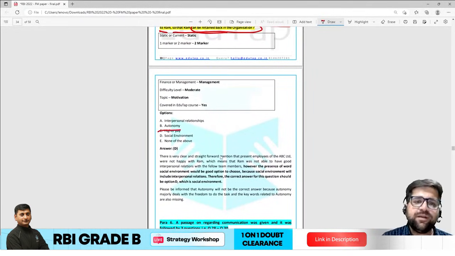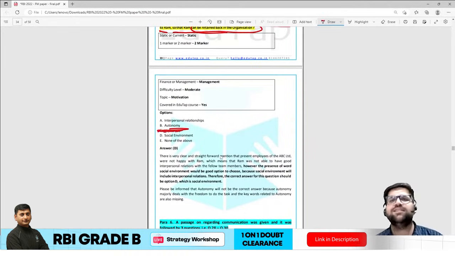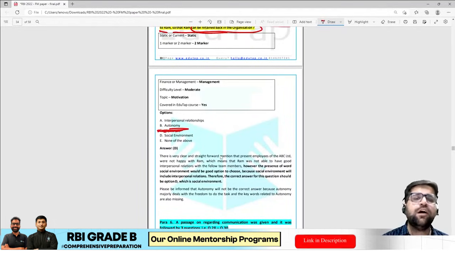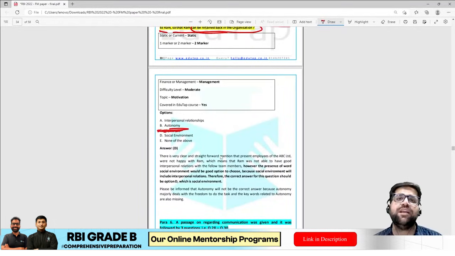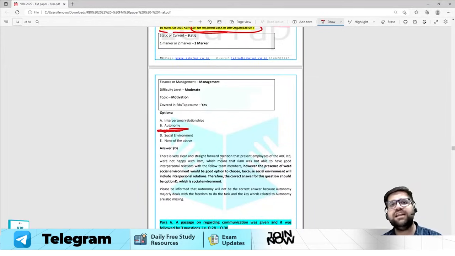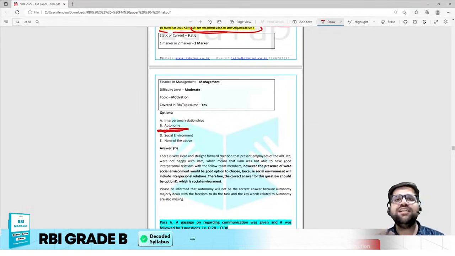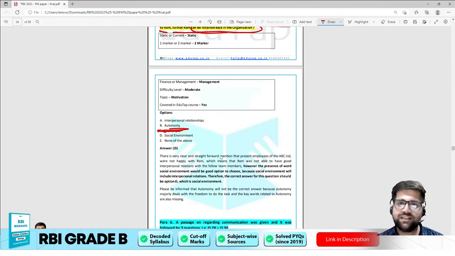You can clearly eliminate higher pay because it has nothing to do with the question. It was just given to confuse you. Again, many students are saying the answer should be autonomy. Autonomy cannot be the answer because autonomy deals with responsibility, freedom, and the overall authority of decision making. All these keywords were not present in the options or in the paragraph which was given.